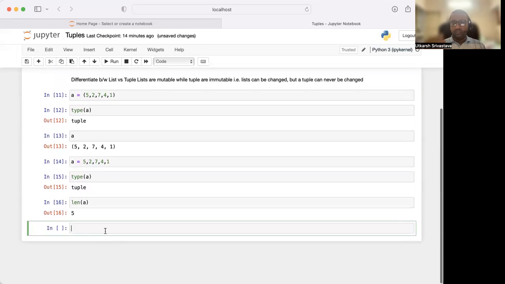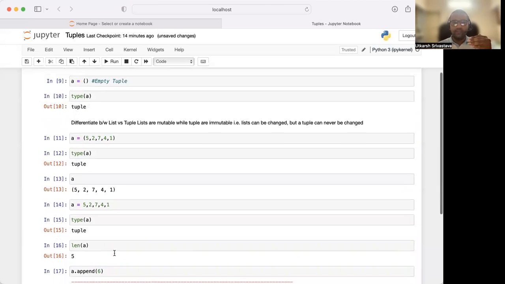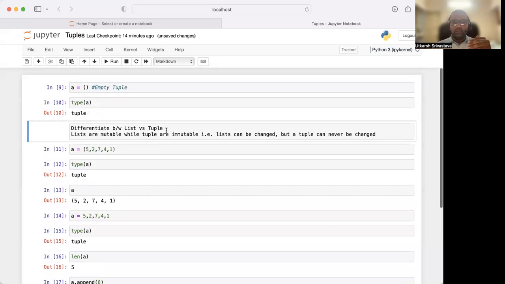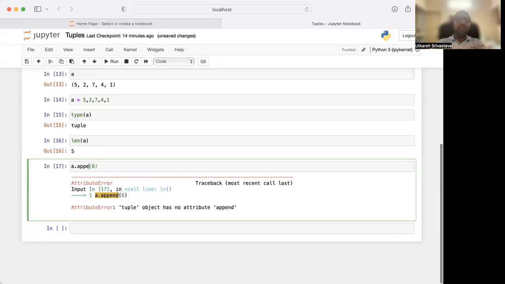Now, if I want to add an element inside a tuple, how will I do that? Let's write a dot append, let's say 6. It is going to give me an error. Remember what I said earlier? That a tuple cannot be updated. Lists are mutable, that is, lists can be changed. Tuples are immutable.